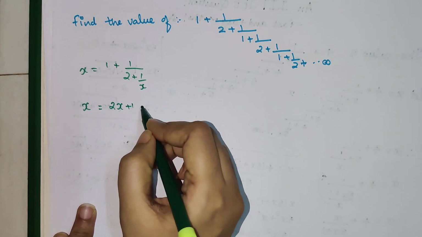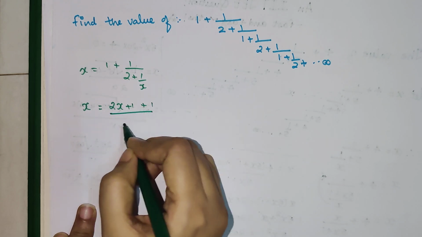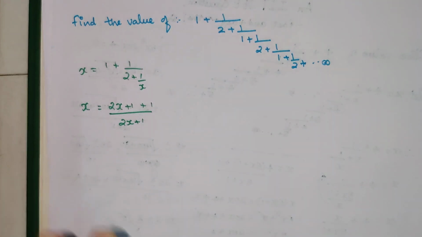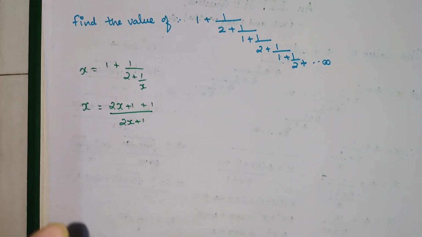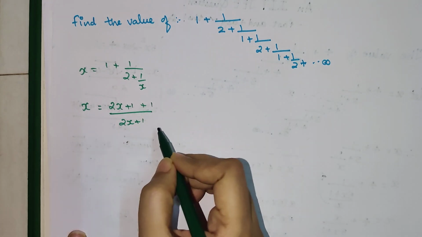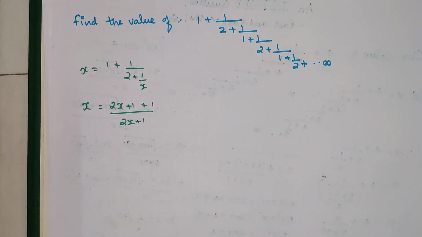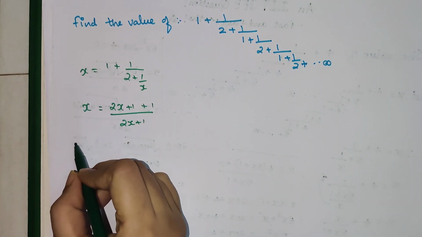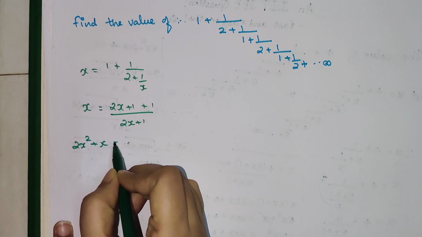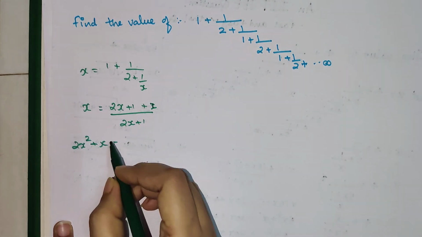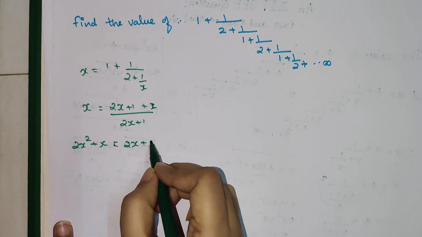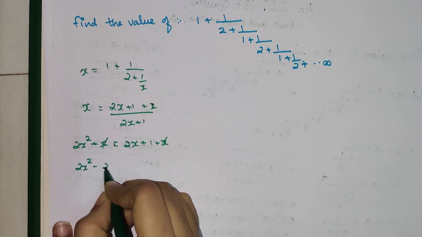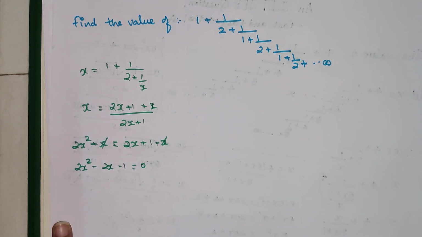2x plus 1 plus 1 upon 2x plus 1. I have done this very, very quickly. If you do not understand, you can go and do it stepwise as well. No issues in that. It's just that if you're attempting an entrance exam, you need to be a bit quicker. So when you multiply this, sorry, this will be x = 2x plus 1 plus x. So your x's are getting cancelled. So you have 2x² − 2x − 1 = 0.